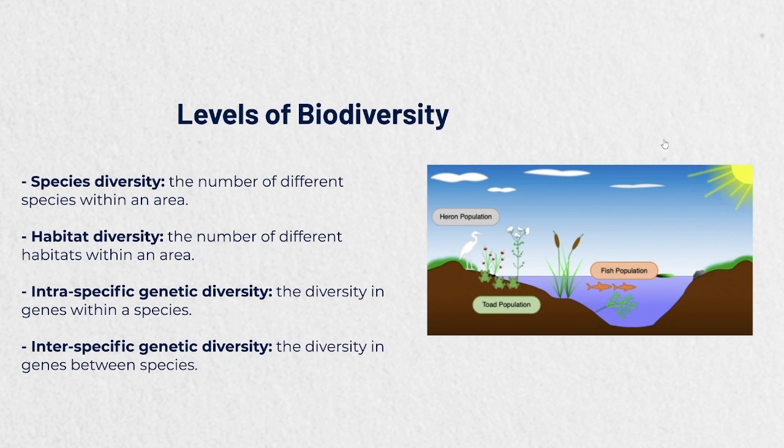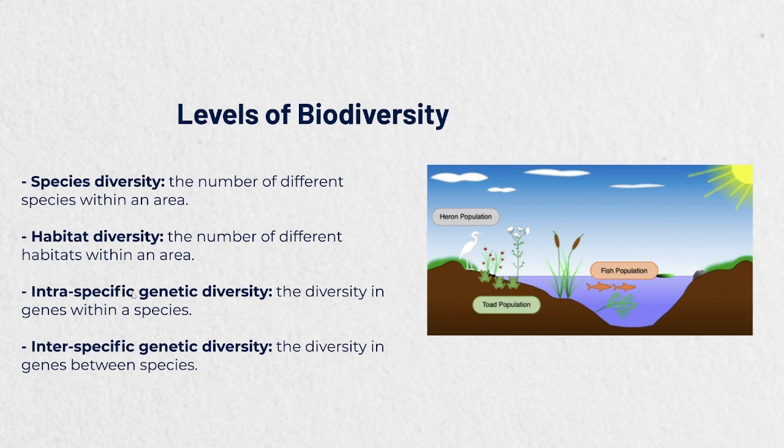Habitat diversity is the number of different habitats in an area. Remember that you can see this is a habitat here. This is one habitat, an area. So you can say that you're given a specific area, and there are different types of habitats in that area. The count of those habitats is therefore called habitat diversity.